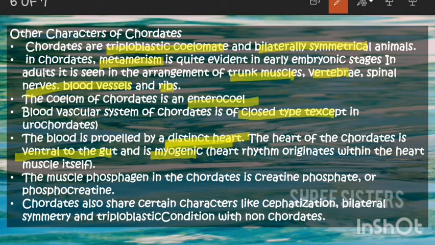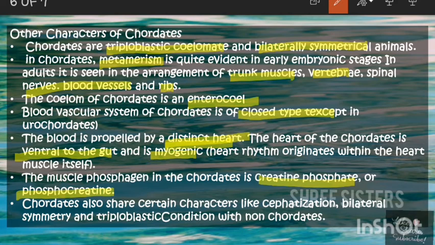And the phosphagen in chordates is creatine phosphate, or phosphocreatine. The muscle phosphagen in chordates is creatine phosphate. And in non-chordates, the muscle phosphagen is arginine phosphate. That is for non-chordates. This is extra information, guys.